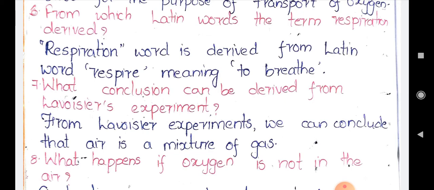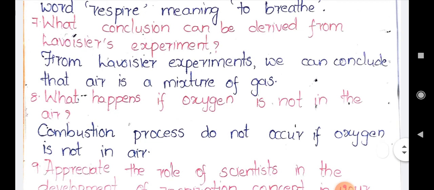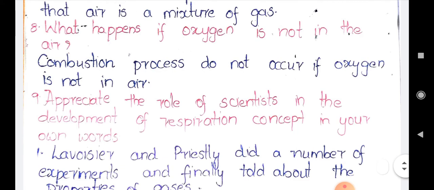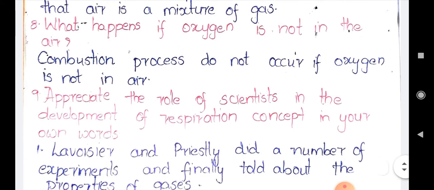mixture of gases. Next, what happens if oxygen is not in the air? The combustion process does not occur if oxygen is not in the air. Combustion means burning which takes place in the presence of oxygen. So the combustion process does not occur if the oxygen is not there in the air. Next question. Appreciate the role of scientists in the development of the respiration concept in your own words.